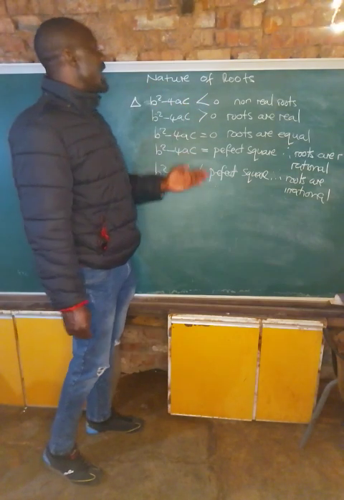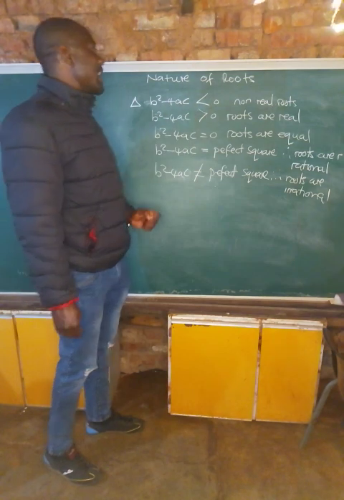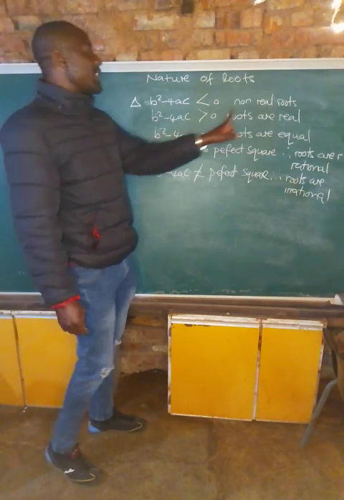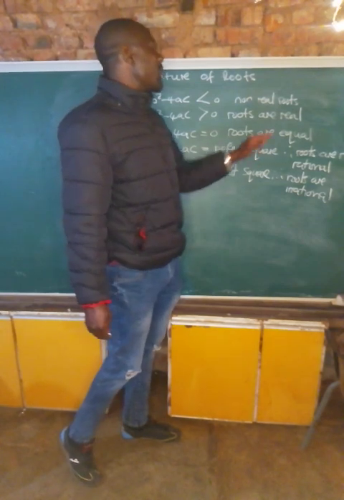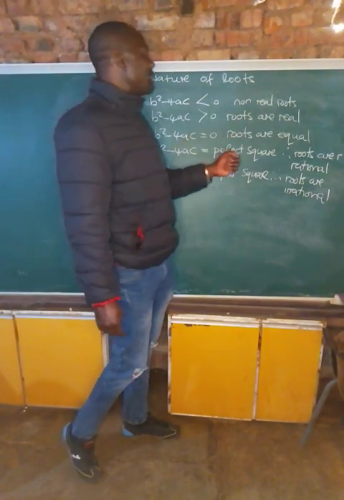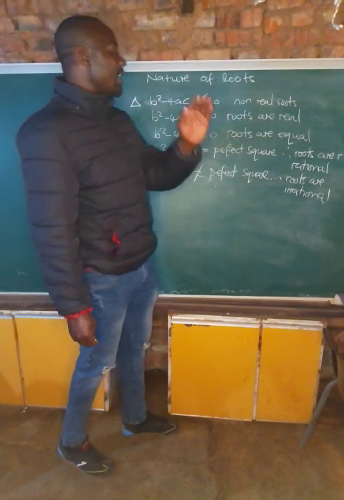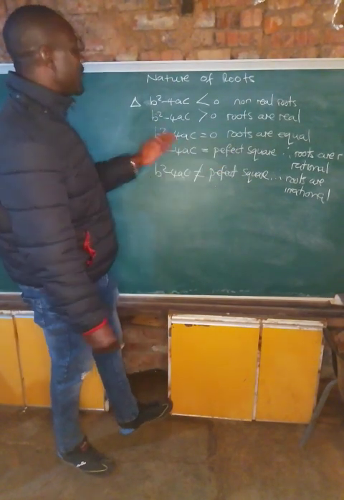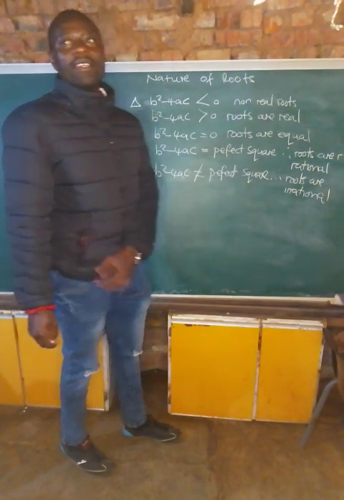Is the answer less than 0? If it's less than 0, the roots are non-real. If it's greater than 0, the roots are real. If it's equal to 0, the roots are equal. If the answer comes as a perfect square, it means the roots are rational. If the answer is not a perfect square, the roots are irrational.